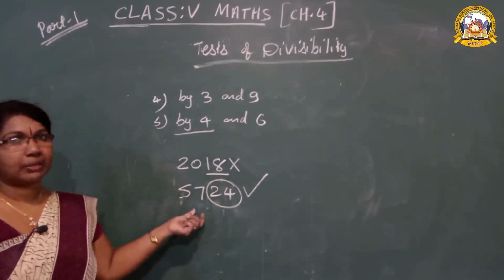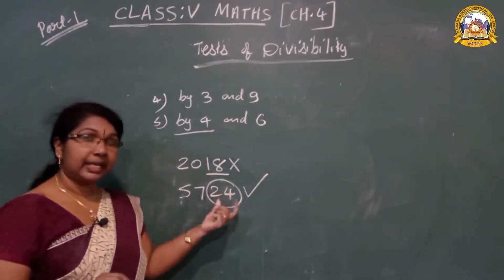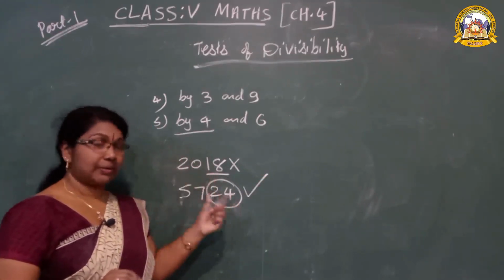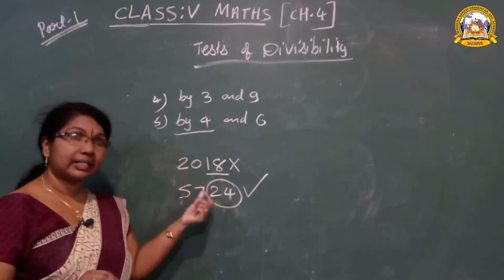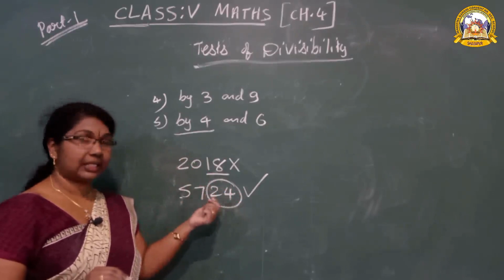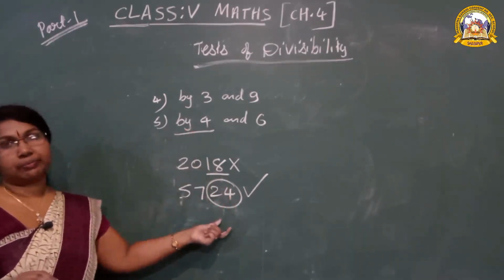Understood 4's table now? Don't forget what the rule of 4 is. A number ending with a 4's table number. That means the ones and tens place, the last 2 digits you have to take. If it is a multiple of 4, then yes, it is divisible.